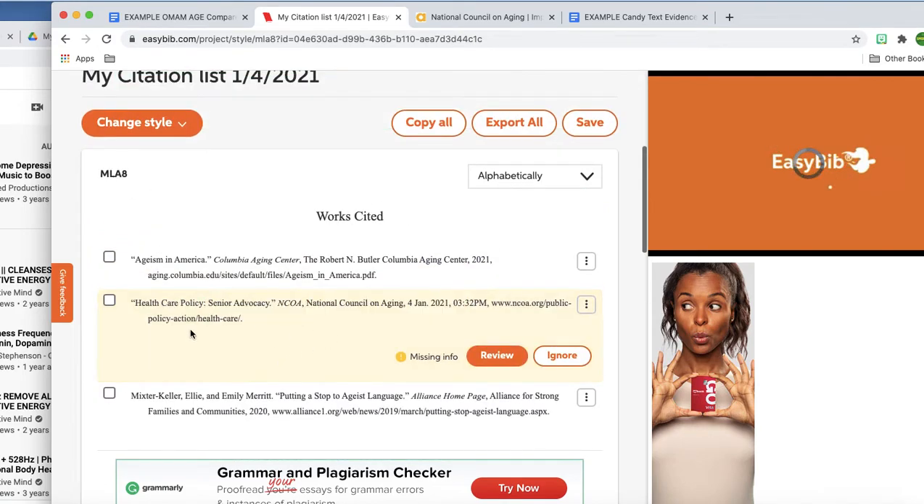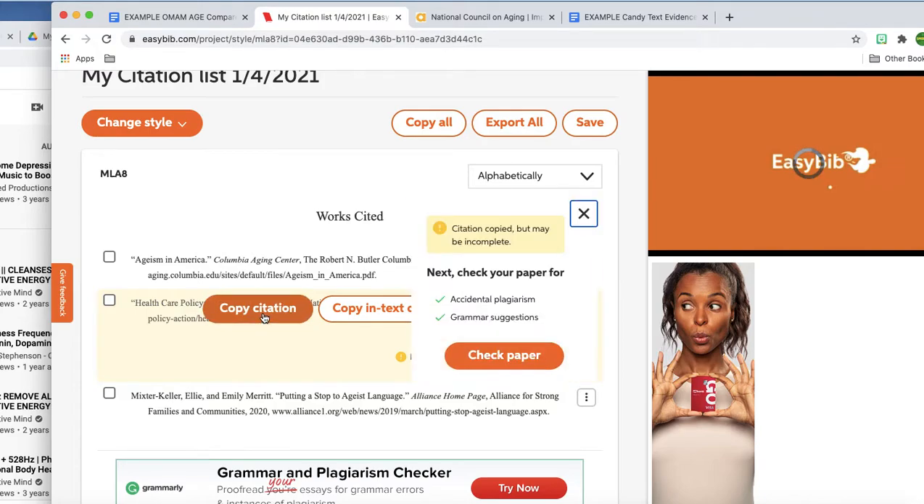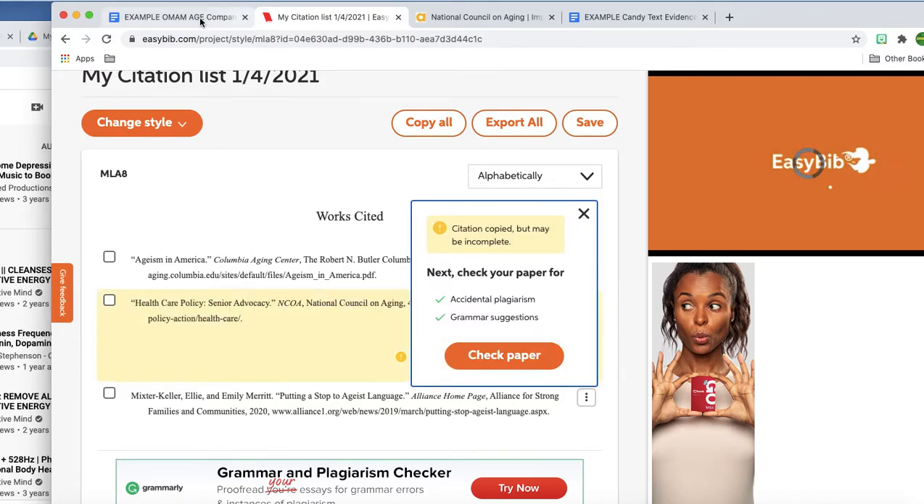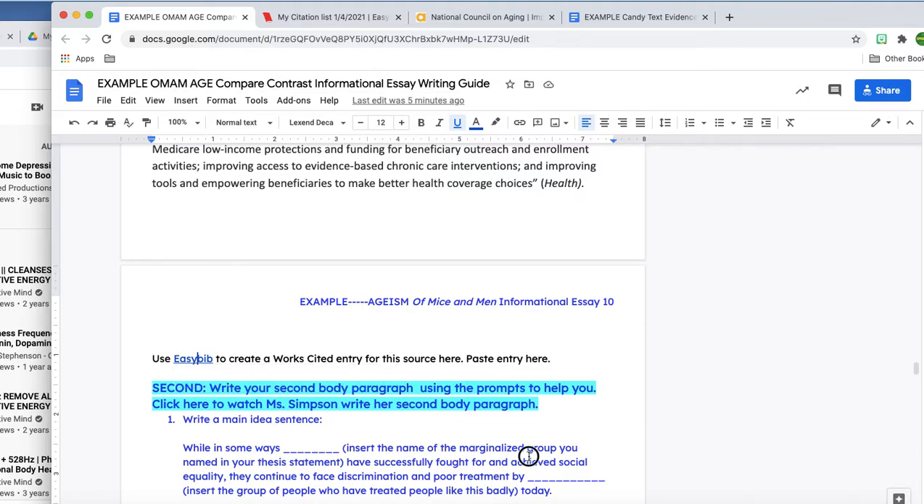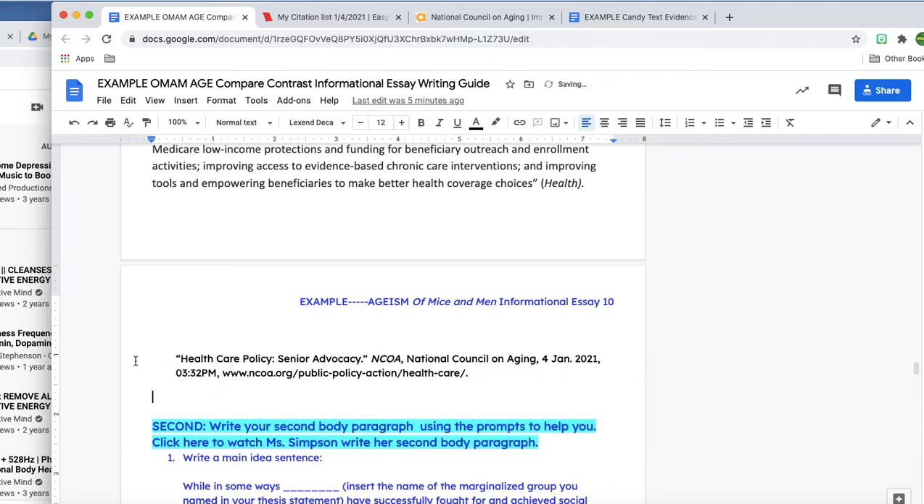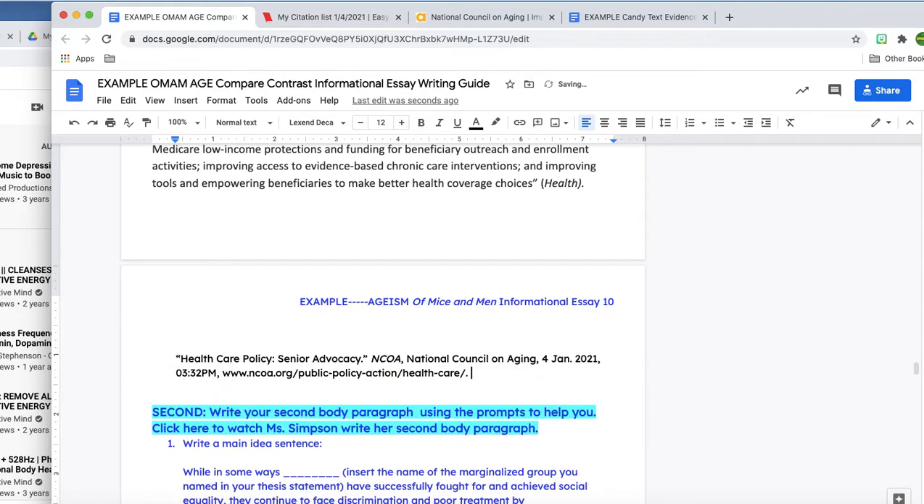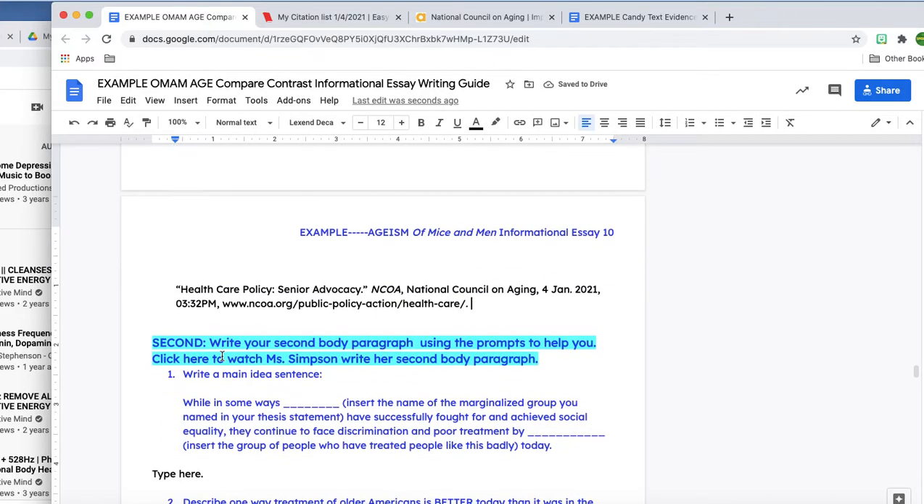Here we go. And you can actually see, since I was on here earlier today, some of the other articles I cited earlier in the day are here. And here's the one that I need for this one, copy citation. And I'm going to go ahead and move that over here where it says to paste the entry here. I'm going to do that. All right. Okay, so now I'm actually ready to do some writing. So let's get started with that.